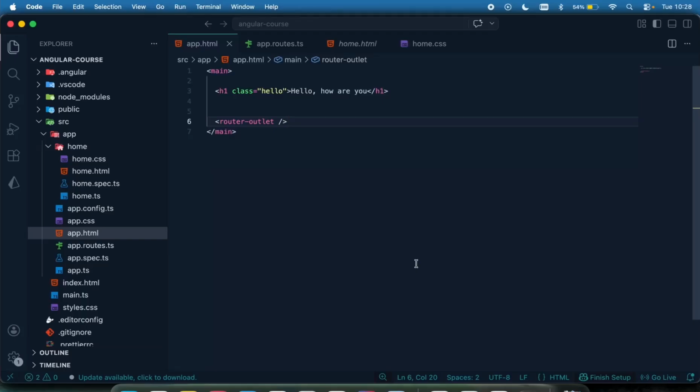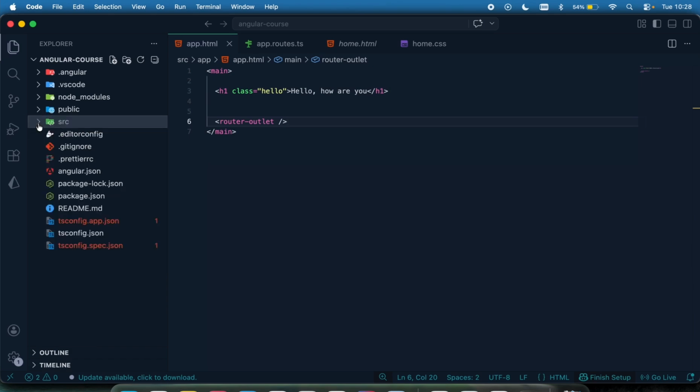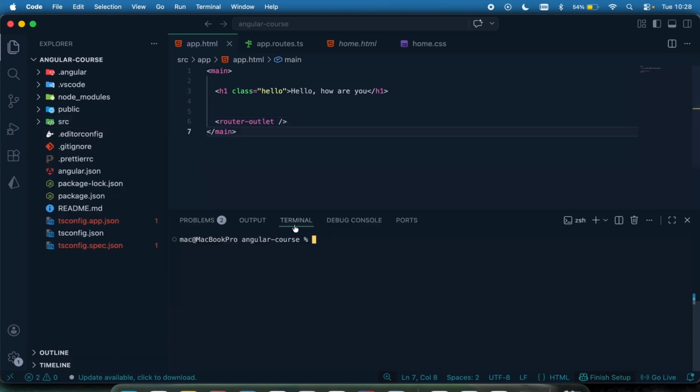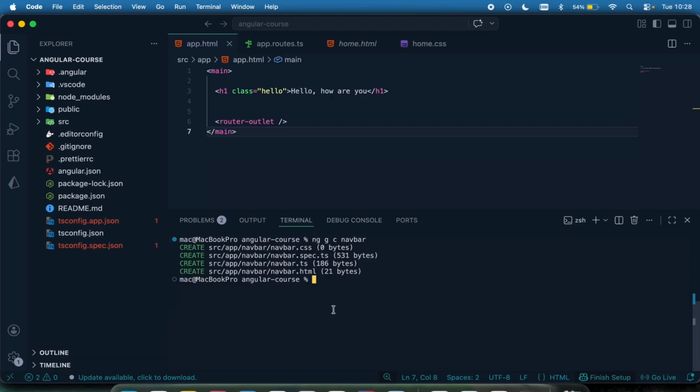Let's head on to create our navbar and footer and then display them right there. Similarly, the way we create our component, we can also use the same syntax to create our navbar. So I'm going to pull my terminal up right here, and to do that, ng g c and then call it navbar. So that is it. Remember, navbar is a component, footer is a component, your page is a component. These are all components. So this is the CLI command to create it. Click enter, and that's created our navbar component.